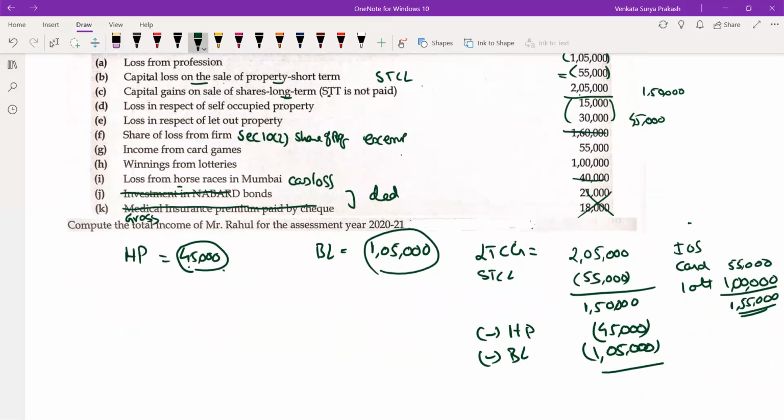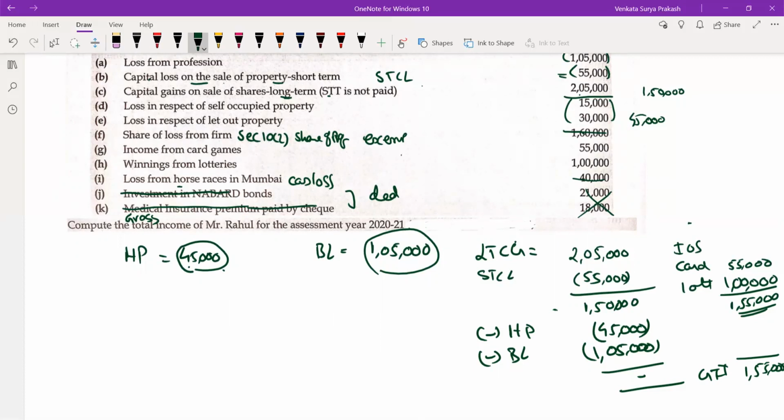Long term capital gain is 0. 1,50,000 minus 45,000 minus 1,05,000. Long term capital gains become 0. You are having only 1,55,000, which is nothing but your gross total income. So your gross total income is going to be 1,55,000. That's it. So your answer is going to be 1,55,000.